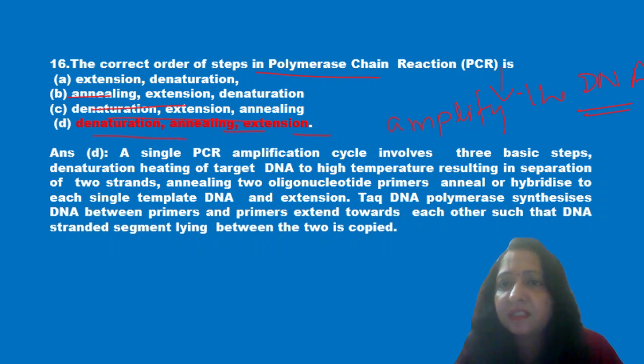First it is denaturation, that is denaturing the DNA at a particular temperature so that both strands are separated. Further it is annealing of two oligonucleotides which hybridize, and third is the extension with the primer. Taq DNA polymerase is the enzyme used in this technique and it can withstand high temperature. So D is the correct answer, that is denaturation, annealing and extension.